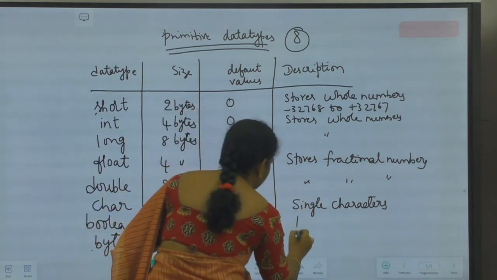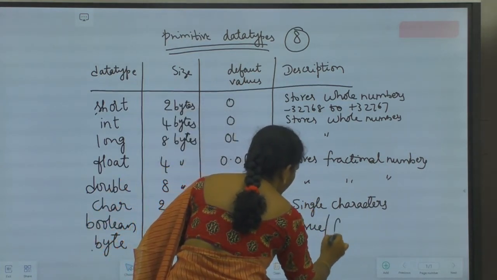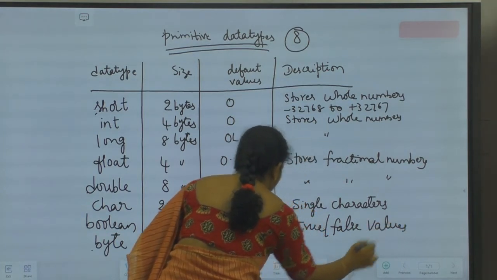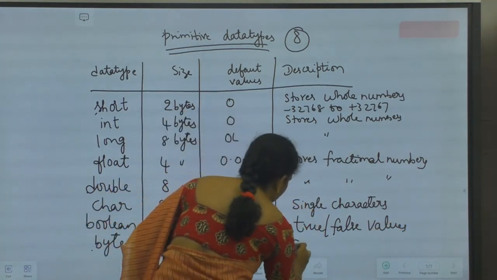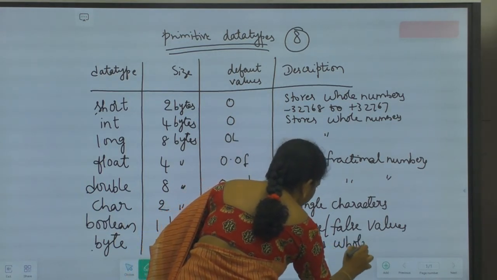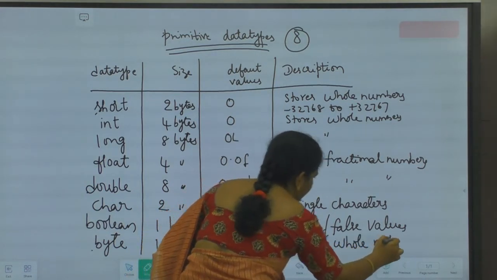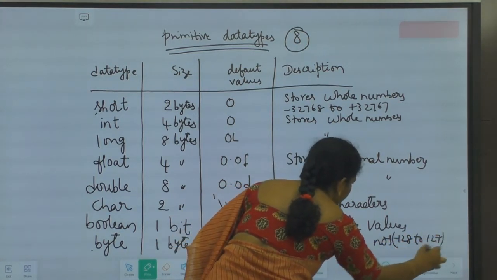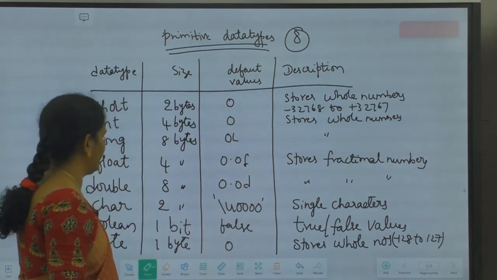And boolean stores either true or false values. Byte stores again whole numbers. The range is minus 128 to plus 127. This is the range. It stores the values.